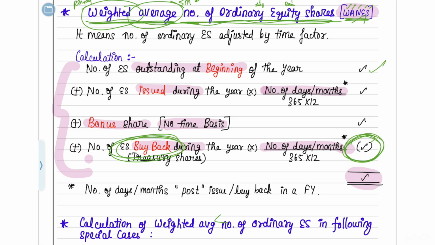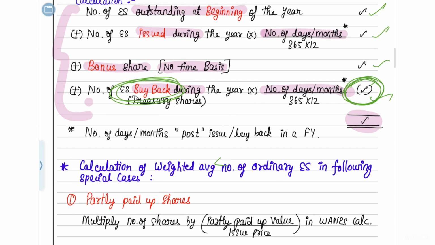So beginning of the year shares you have to add, issued shares you have to add, bonus shares you have to add, but whatever shares have been bought back from the company, it means they have been lessened from the company, it has been minus, correct? So you have to lessen it from the total calculation, and the remaining will be your WANS.